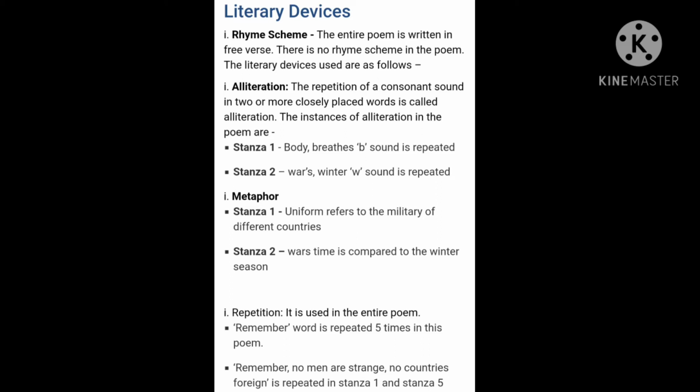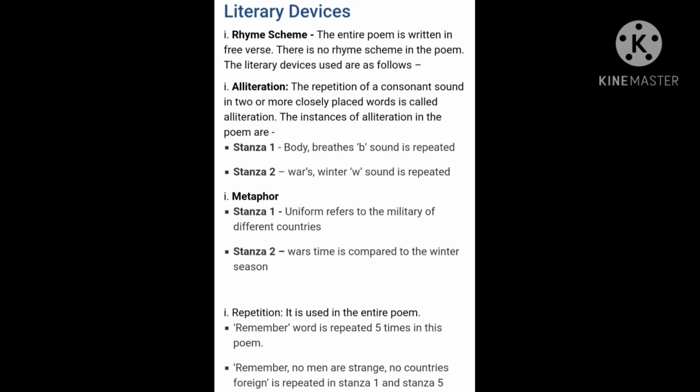For example, when you look at stanza 1, there you can see the B sound repeating. B sounds: body, breathes, all of these repeat. In the second line of stanza 1, you can see "beneath all uniforms a single body breathes." There the B sound, beneath, body, breathes, is repeated.